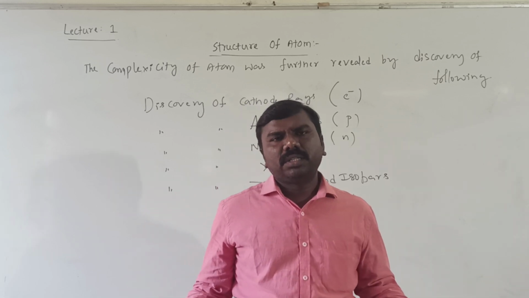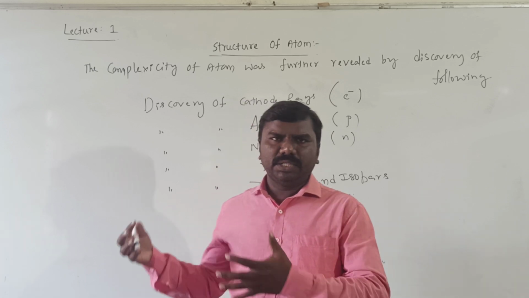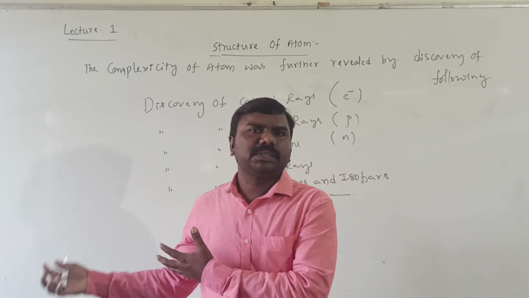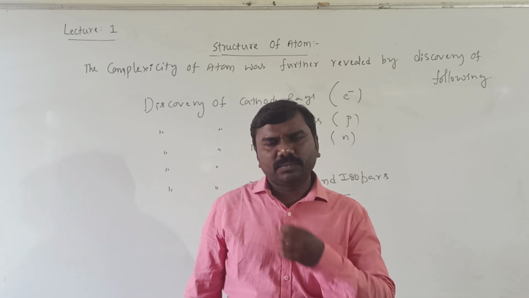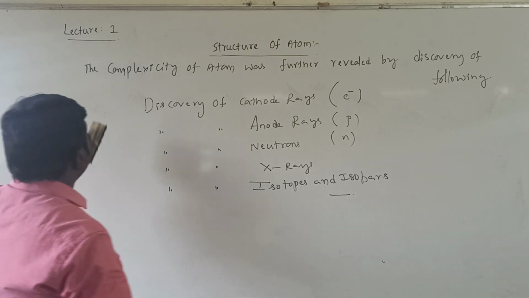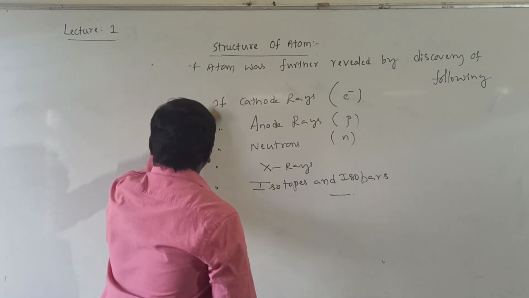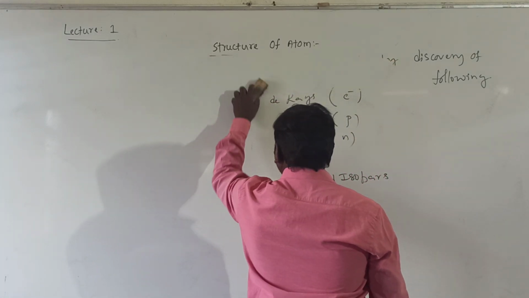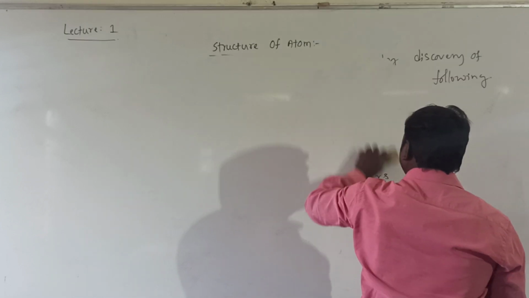It means the study of atom becomes easy by discovering all these particles which are present in the atom. Now, the first one is the discovery of electron.